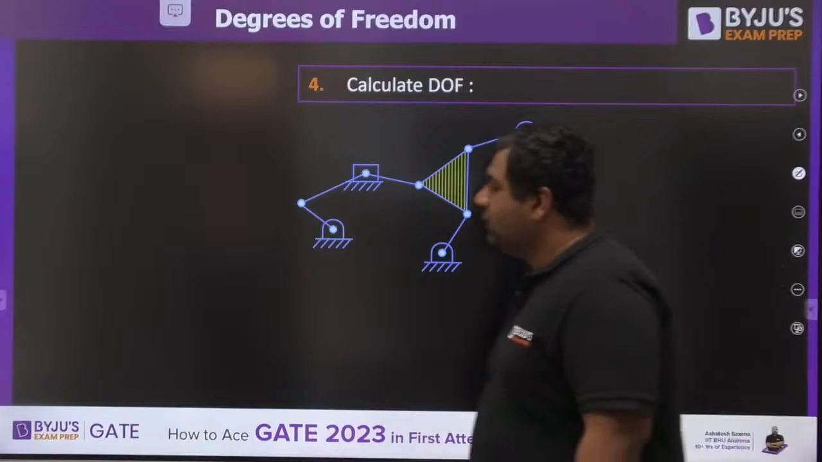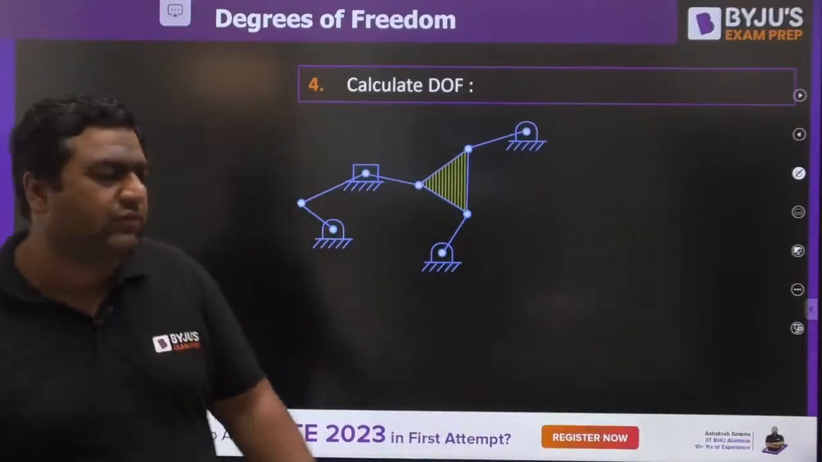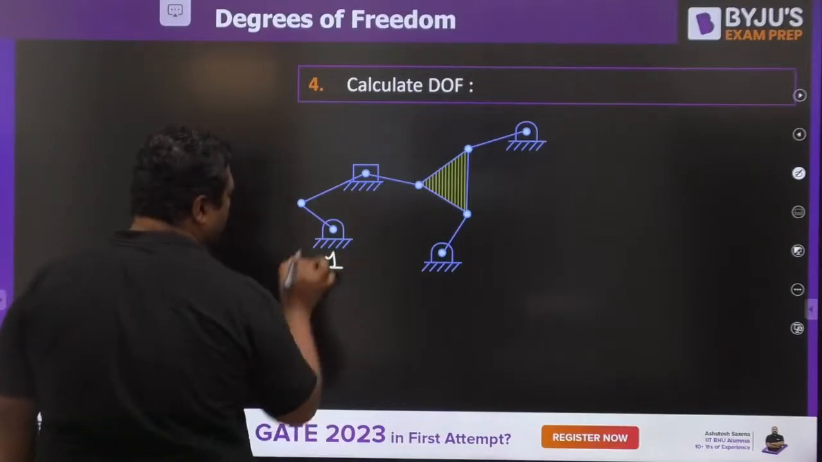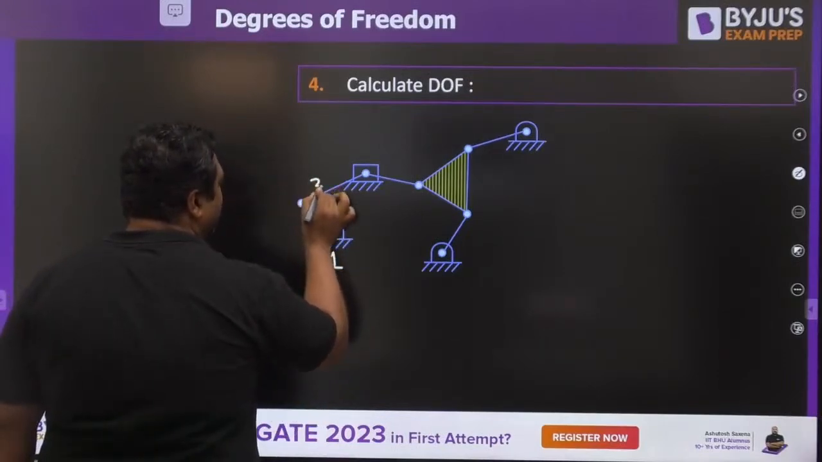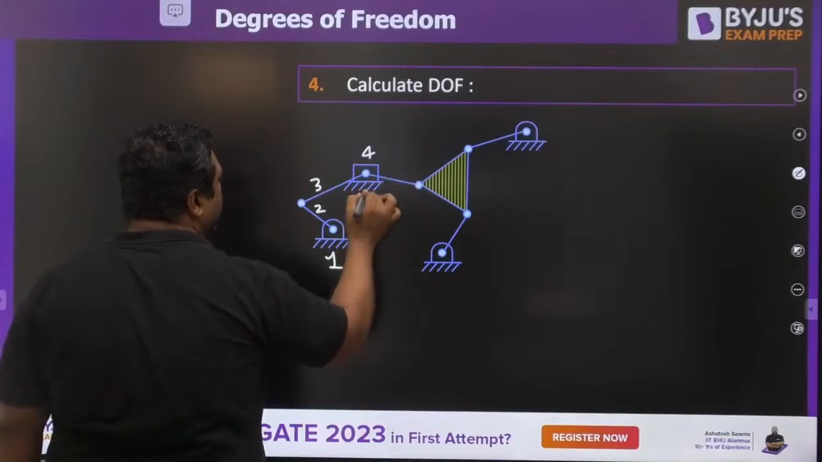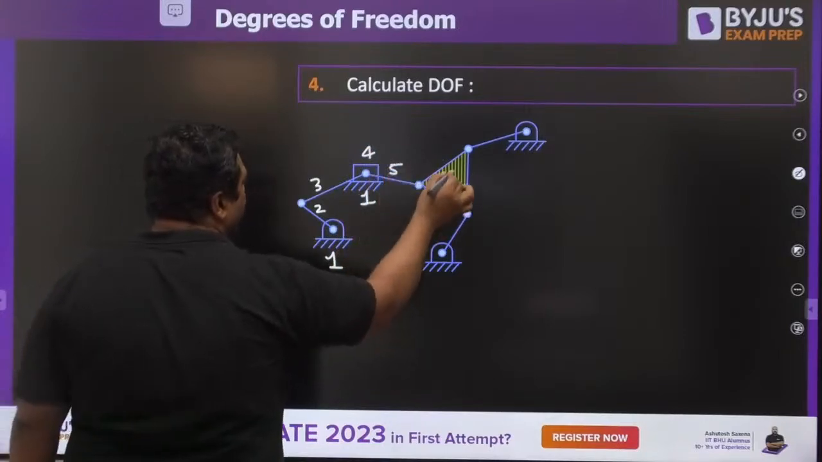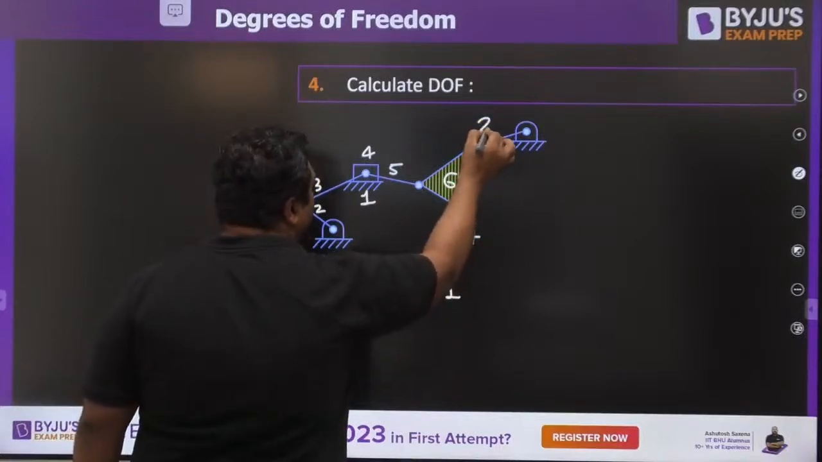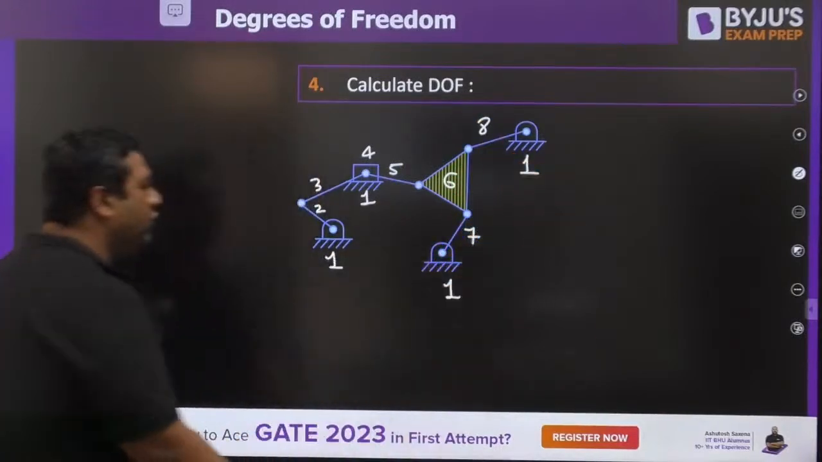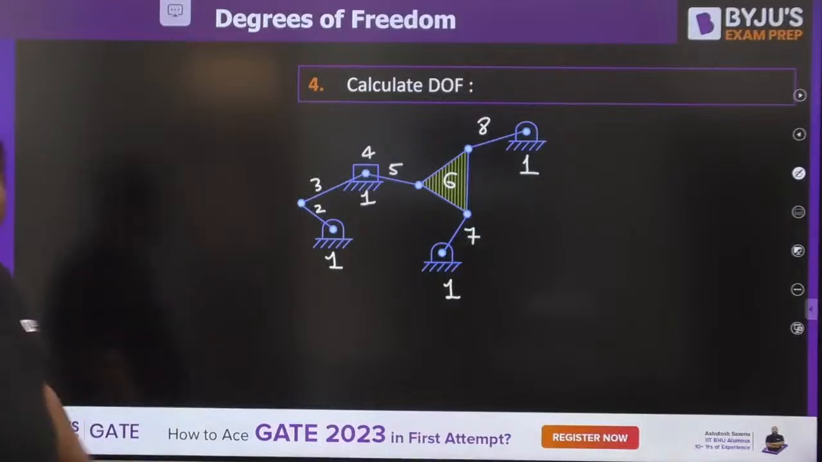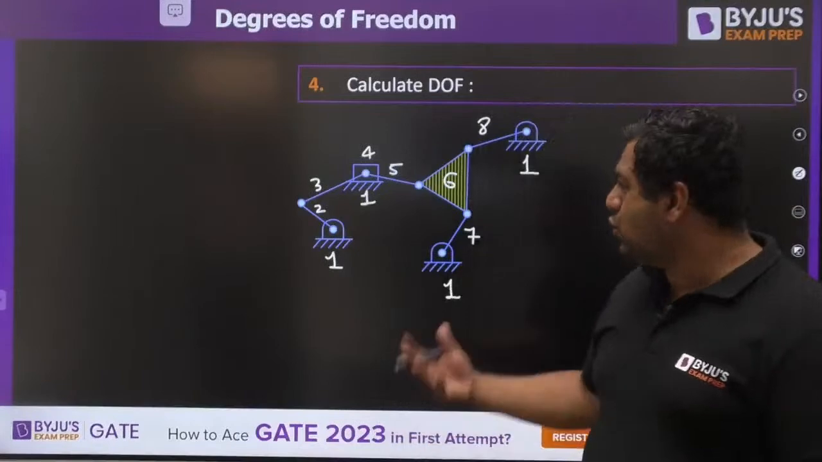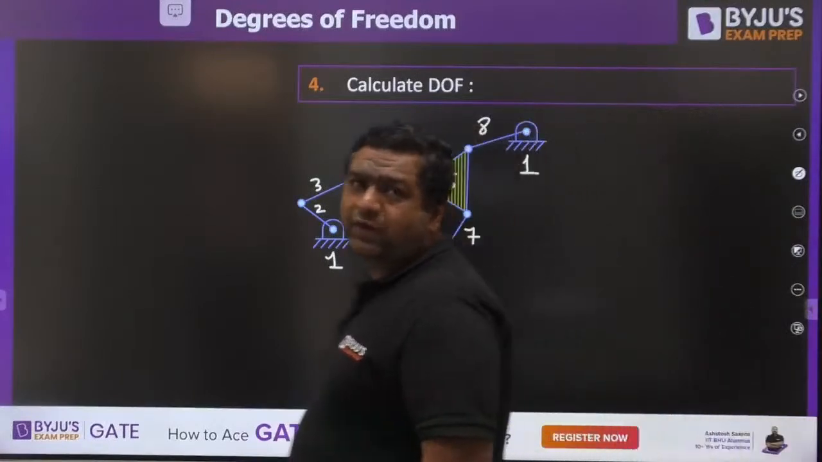This case, we need to find out degree of freedom of this case. If you see, this is link number 1, link number 2, link number 3, link number 4, link number 1, link number 5, link number 6, link number 7, link number 1, link number 8, link number 1. If you want to try along with me, you can also try and give me the answer for that. So this is a question where you need to find out the degrees of freedom.